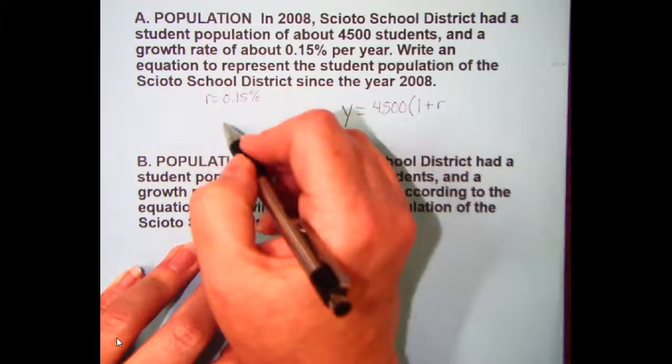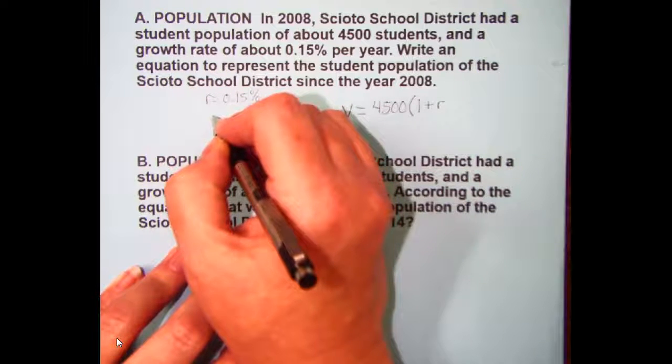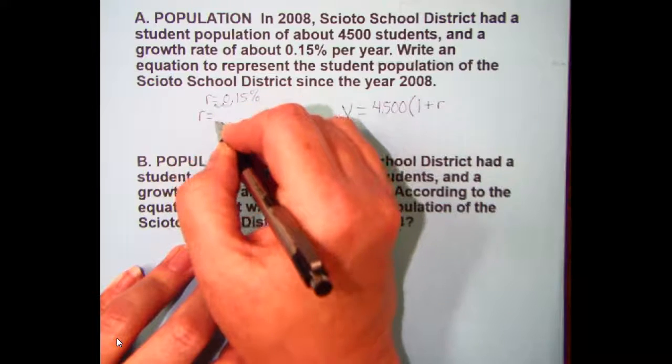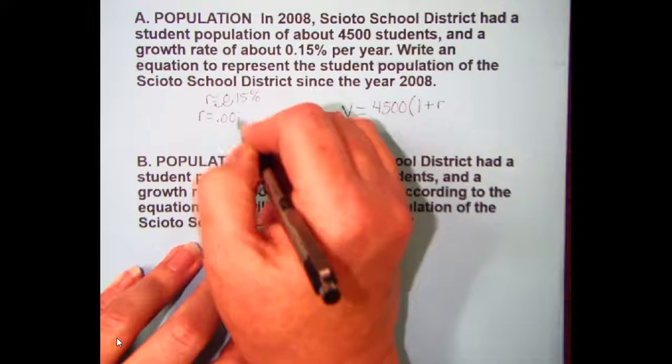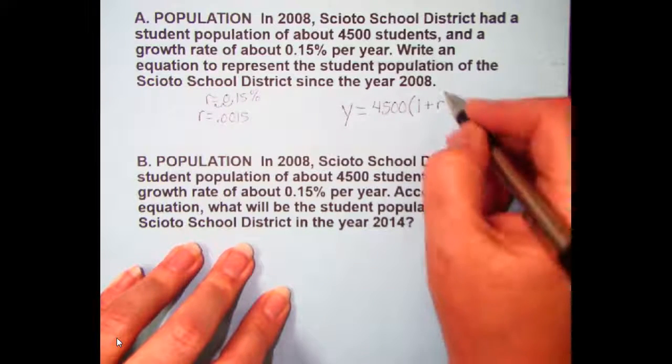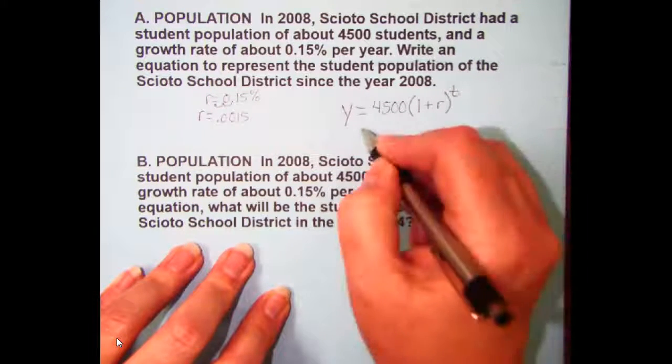And change that 0.15% to a decimal, moving that decimal back 2 places. 0.0015 is now R. And that would be raised to the t power.